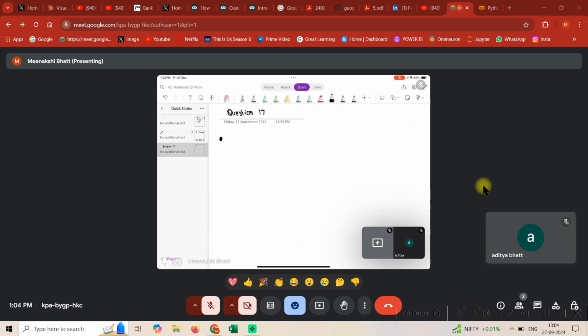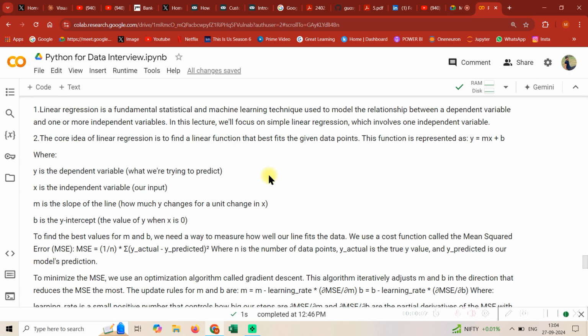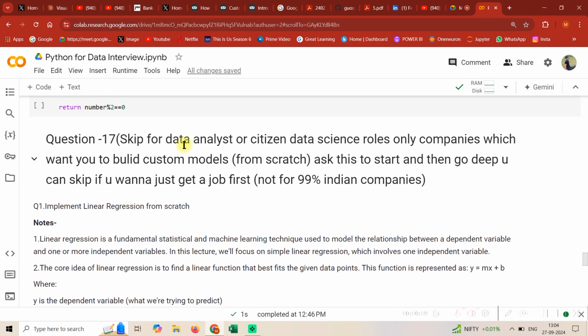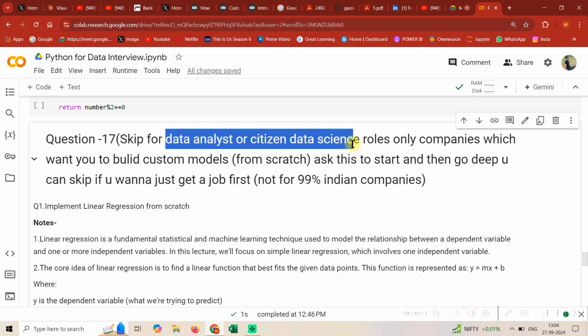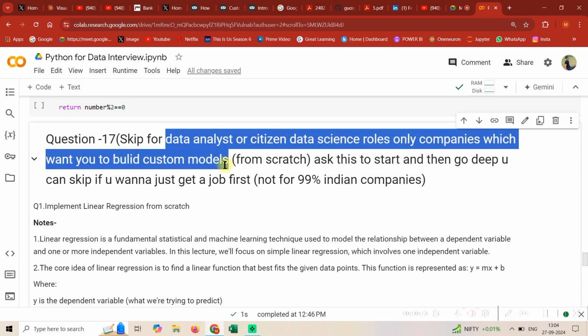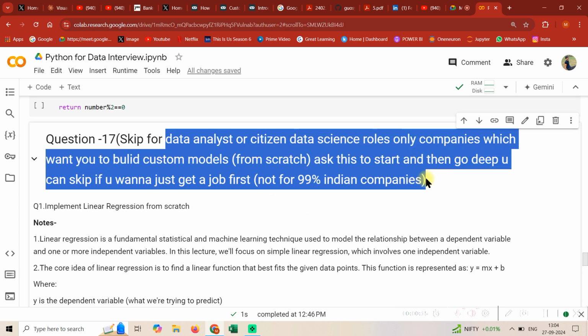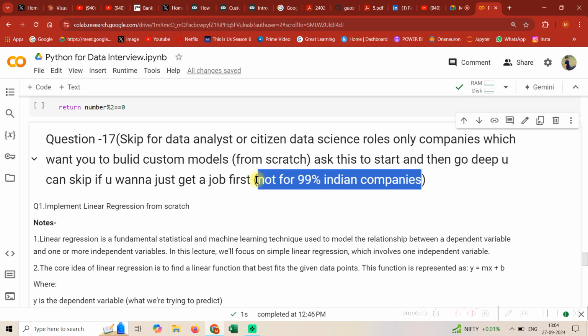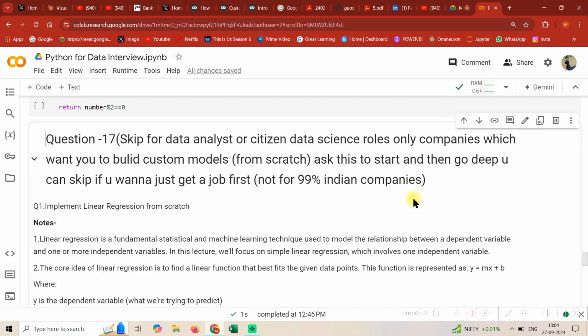So today guys, we will be doing question number 17 of our Python playlist. The first thing is you can skip this question if you are applying for a data analyst role or a citizen data scientist role, or perhaps in simple terms, 99% of Indian companies won't ask you this question. So you can skip this question if you are not applying for any role which involves deep coding.